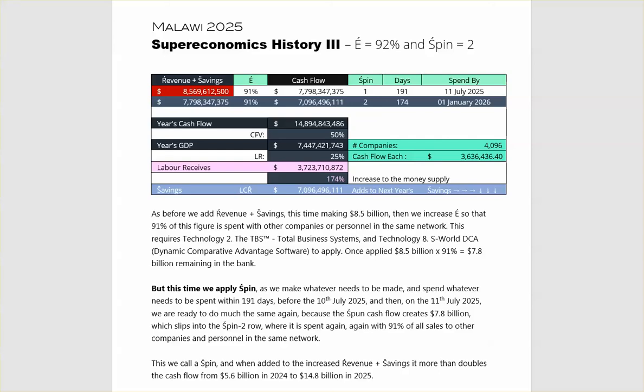Then we increase E so that 91% of this figure is spent with other companies or personnel in the same network. This requires Technology 2, the TBS, Total Business Systems, and Technology 8, DCA, Dynamic Comparative Advantage Software, to apply. Once applied, 8.5 billion times 91% equals 7.8 billion remaining in the bank.